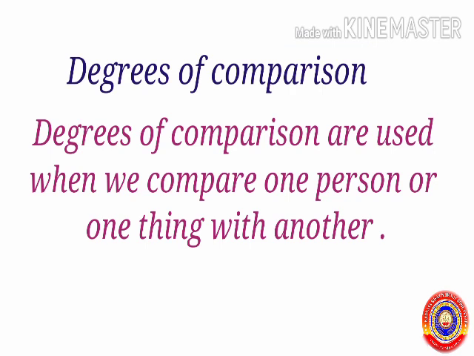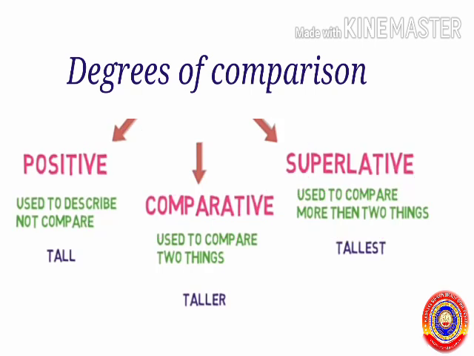Next we move to the degrees of comparison. Degrees of comparison are used when we compare one person or one thing with another. There are three degrees of comparison. They are positive, comparative, and superlative. Positive is used to describe, not to compare. The comparative is used to compare two things. Superlative degree is used to compare more than two things.